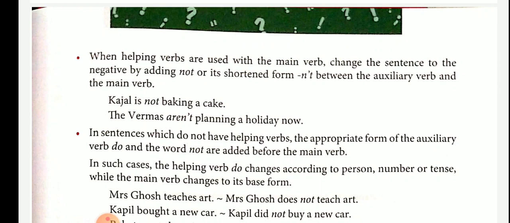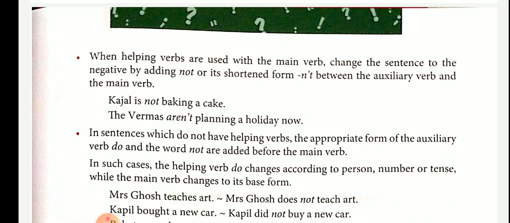Okay, here in the textbook you can see some examples and look at and find out. When modals like can, could, may, should are used in affirmative sentences, the word not is added between the modal and the main verb. So can, could, may, should are called modal auxiliaries. If you have a modal auxiliary in a sentence, you have to use not after the modal auxiliary, before the main verb.